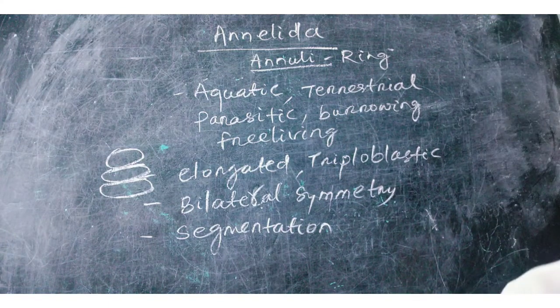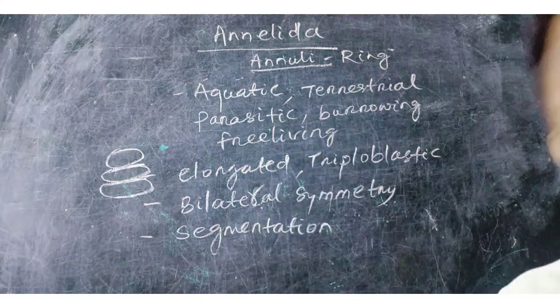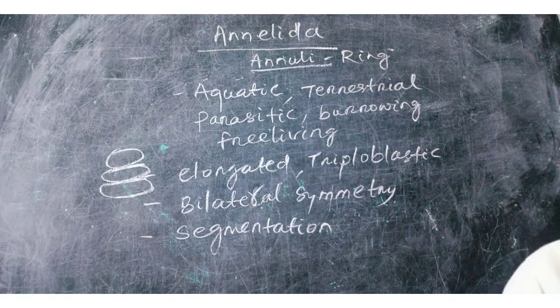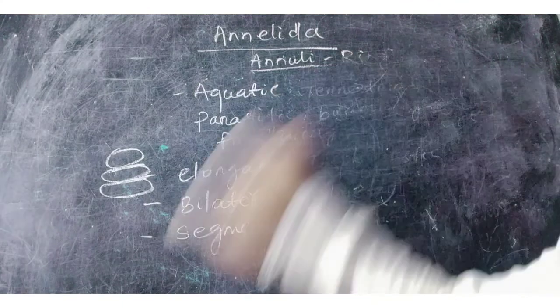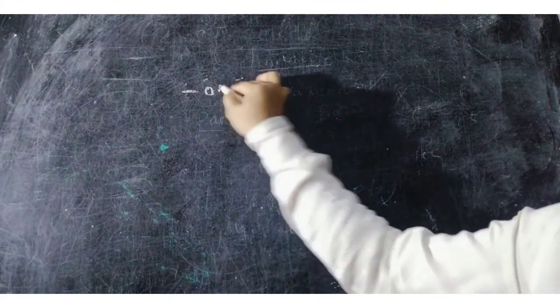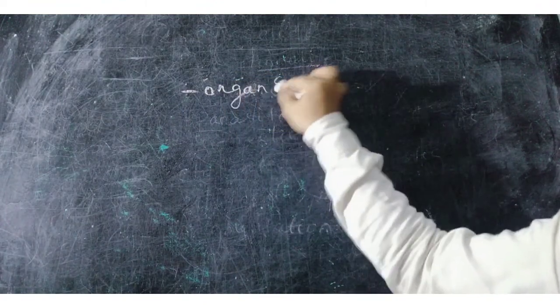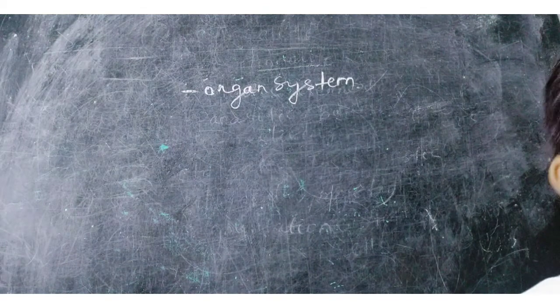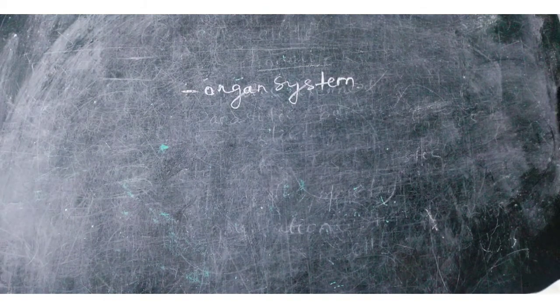So segmentation, somites or metameres are completely seen in it. It shows an organ system grade of organization, not cellular or tissue grade, and this is found in phylum Annelida.